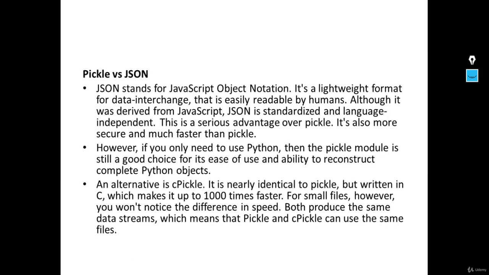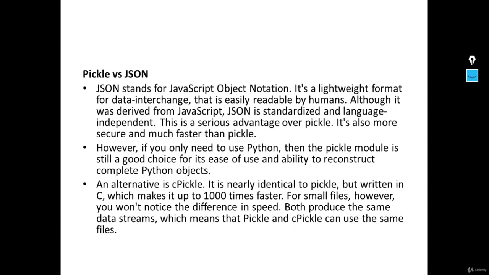But we'll now see the difference between pickle and JSON. If you have ever heard about JSON, that is JavaScript Object Notation. It is a lightweight format for data interchange, and it is easily readable by humans. Although it was derived from JavaScript, JSON is standardized and language independent, and this is a serious advantage over pickle. Pickle is not very secure, and JSON is faster than pickle.